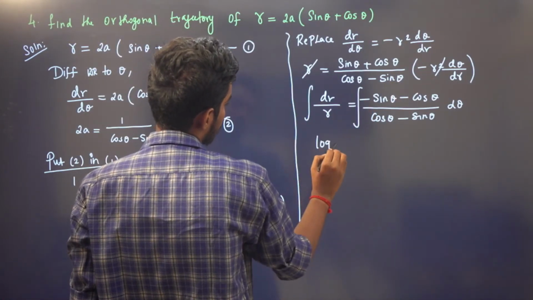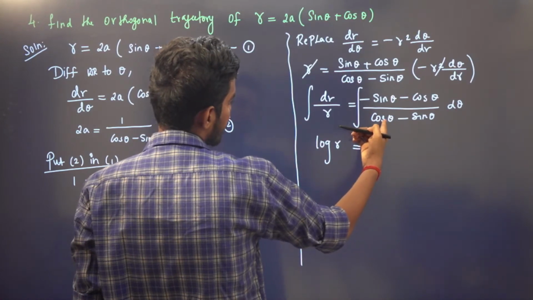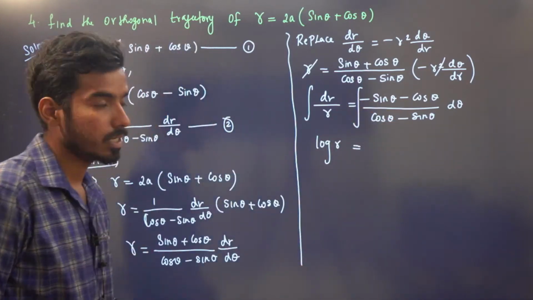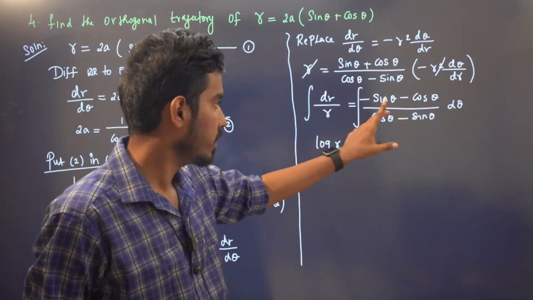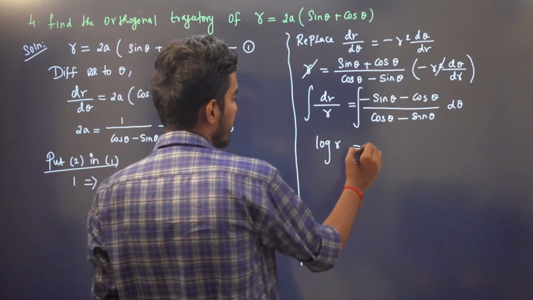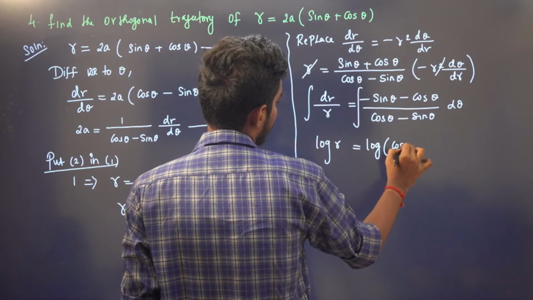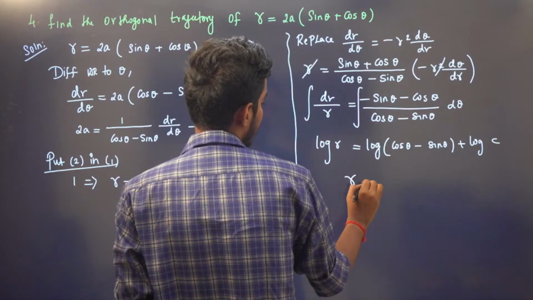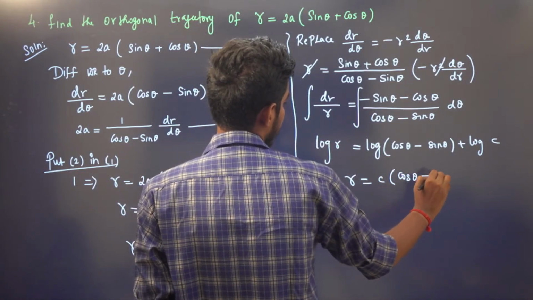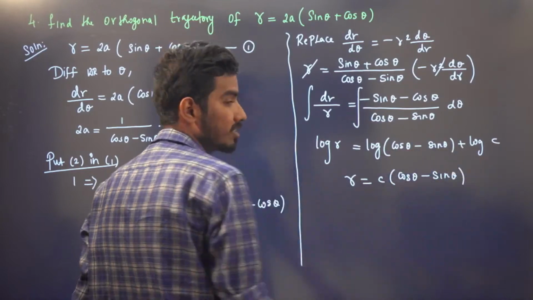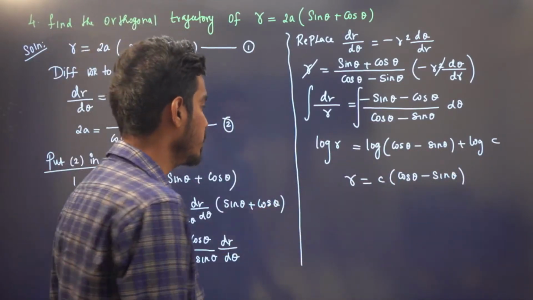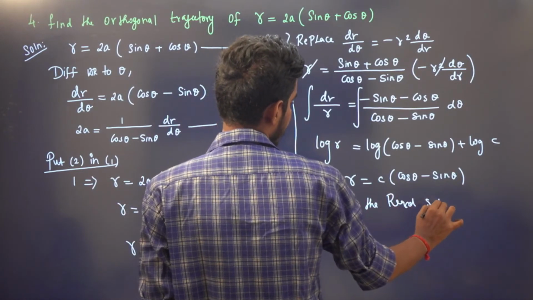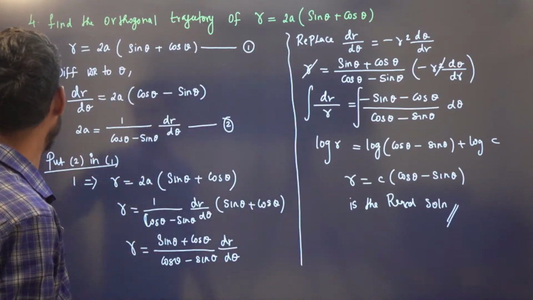this, log r. See, cos theta derivative is minus sin theta, sin theta derivative is cos theta. So it is integration of f dash by f, right? If I differentiate cos theta minus sin theta, we will have minus sin theta minus cos theta. So I can write this as log of cos theta minus sin theta. Let us add some constant, log c. That means r is equal to c into cos theta minus sin theta. So as you can see, log a plus log b is log ab. Log will get cancelled. This is the required solution. That's it. So we are done with orthogonal trajectory.